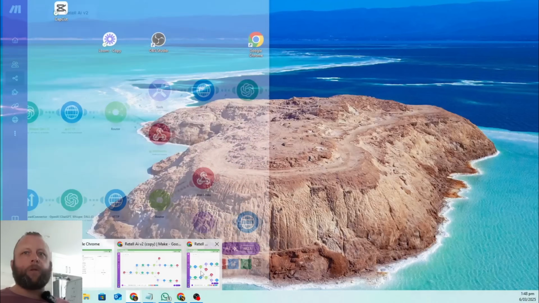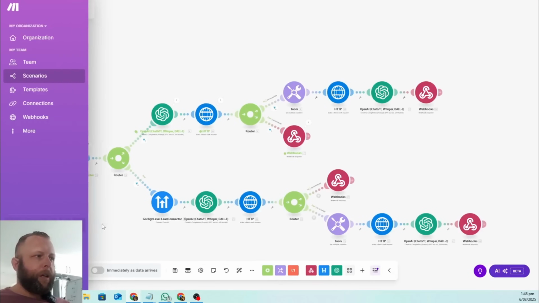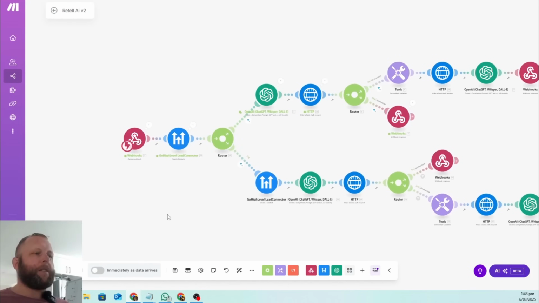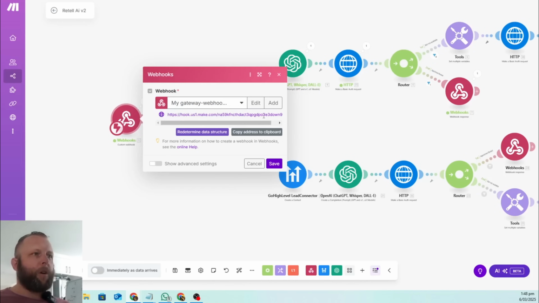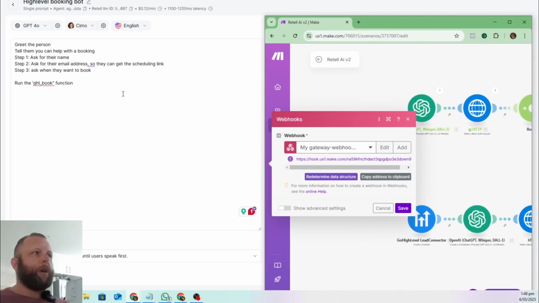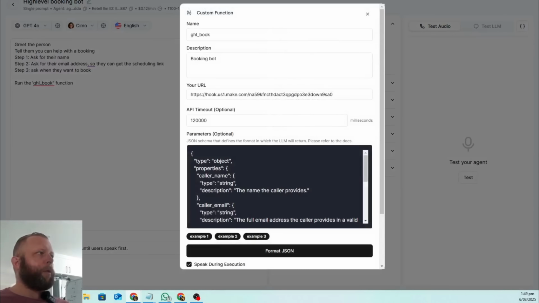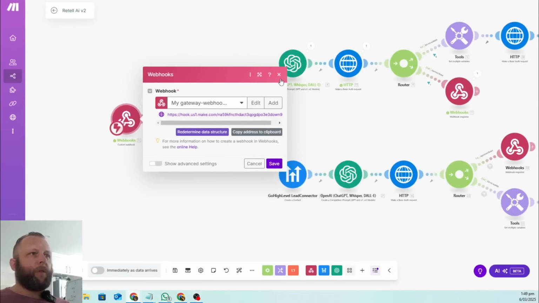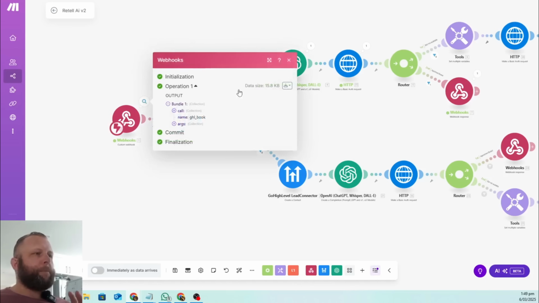Where's my Make module? Here we go. So we'll just quickly go through this so you can understand this. This is going to be your webhook, and this is the webhook URL that we got that we had to put in here. So that's your webhook URL. It's going to come through in here, and once you run this and it waits, that data that we just asked the JSON format to send to us comes in through in the bundle in here.